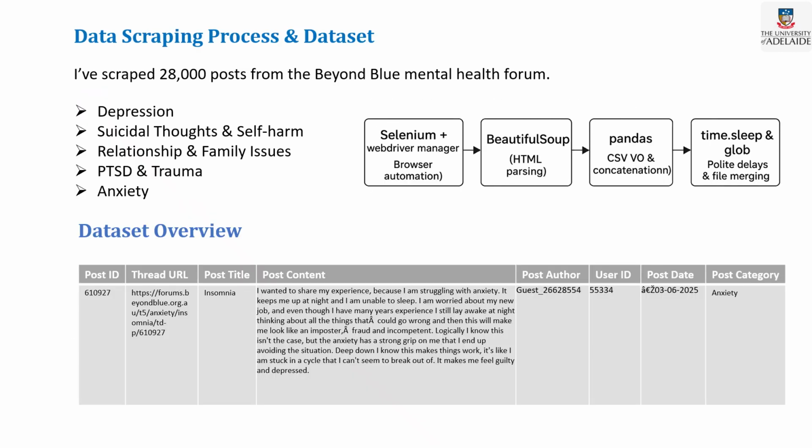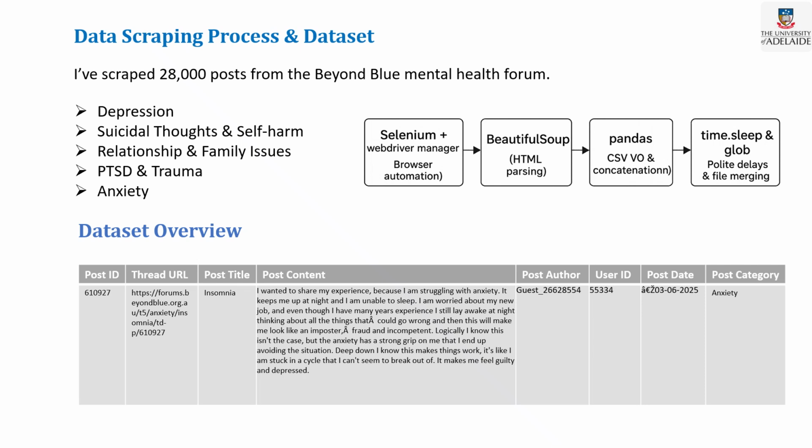To achieve my objectives, I have scraped data from Beyond Blue. I chose the Beyond Blue Mental Health Forum. I have scraped 28,000 posts from the Beyond Blue Mental Health Forum. Here I have mentioned the five categories that I scraped data from: depression, suicidal thoughts and self-harm, relationship and family issues, PTSD and trauma, also anxiety.